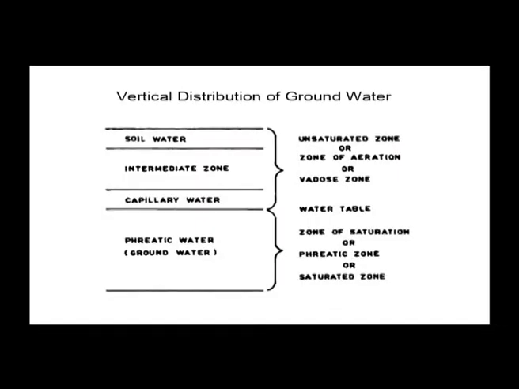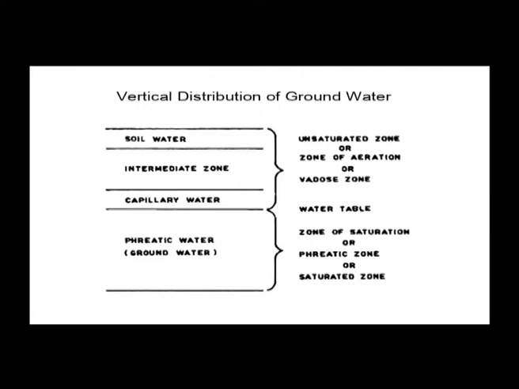Let us look at the vertical distribution of groundwater. Vertical distribution means the downward distribution of groundwater. We learned two zones, the zone of aeration and the zone of saturation. In between them there is a demarcating level, the water table. Above the water table, in the zone of aeration, most of the pore spaces are filled with air, and below the water table, in the zone of saturation, it is completely saturated with water. Groundwater slowly percolates within the ground as it goes downward. Downward percolation is possible within the pore spaces.